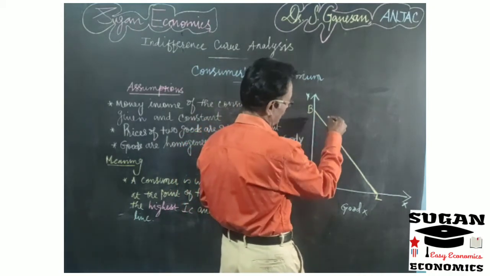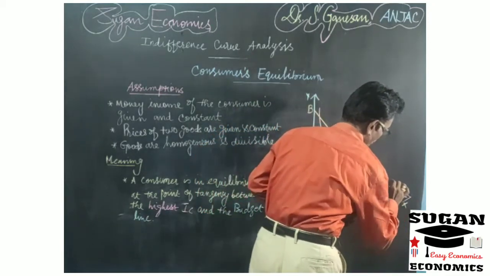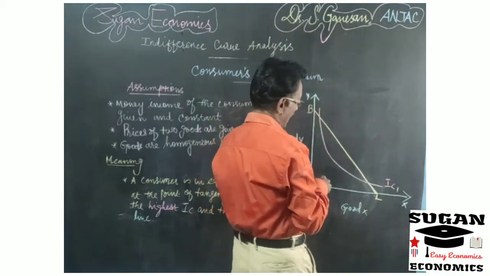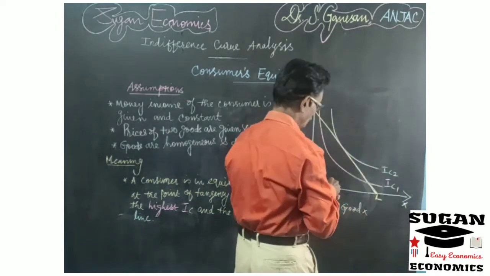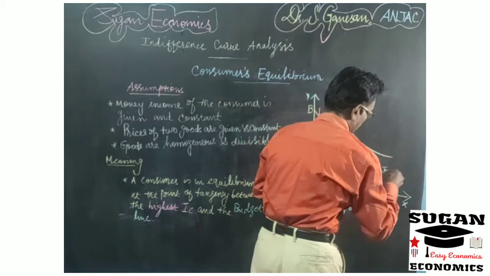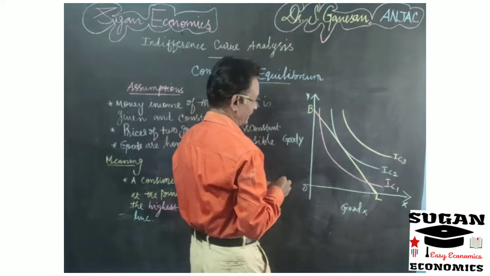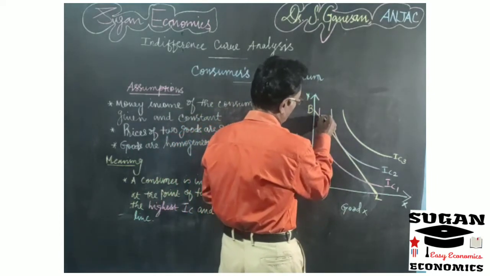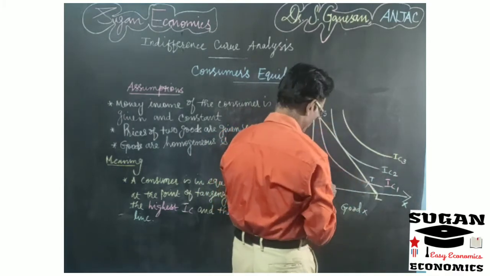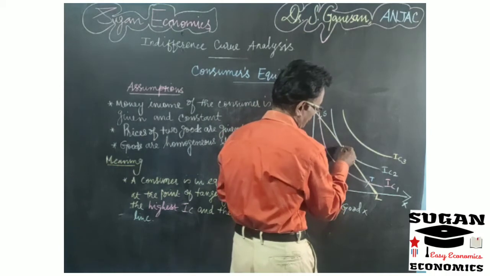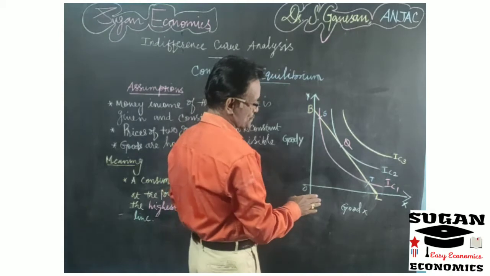First you draw this as indifference curve 1, this is indifference curve 2, and this is indifference curve 3. So we have taken three indifference curves. Here you make a point S, and take this point as T, and this tangent point you take as Q.